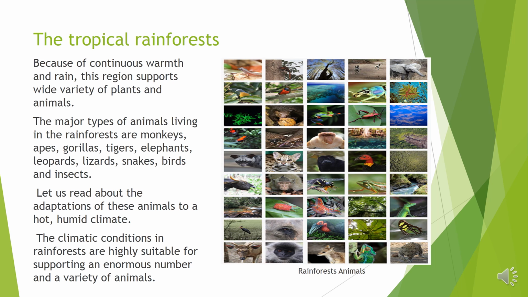Because of continuous warmth and rain, the region supports a wide variety of plants and animals. The major types of animals living in the rainforest are monkeys, apes, gorillas, tigers, elephants, leopards, lizards, snakes, birds, and insects. Let us read about the adaptation of these animals to a hot, humid climate. The climatic conditions in rainforest are highly suitable for supporting an enormous number and variety of animals.